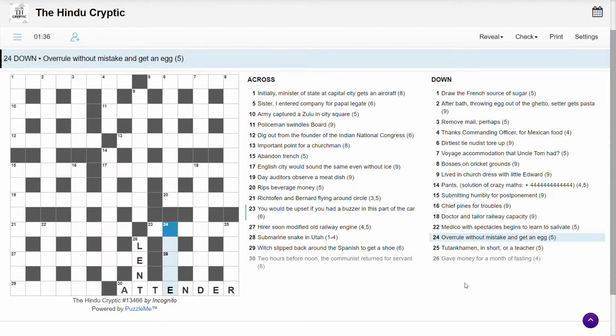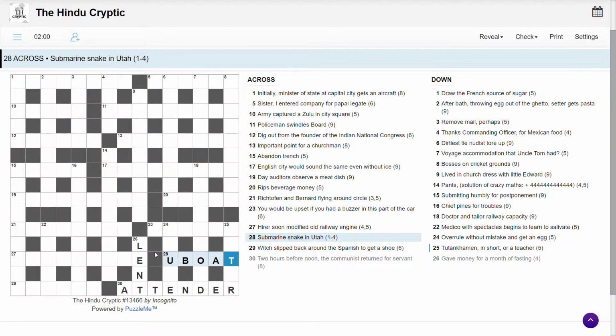Overrule without mistake and get an egg. Overrule without mistake. I don't know. Submarine snake in Utah. U-boat, surely. When you get a 1-4 like that, there's only so many things it can be.